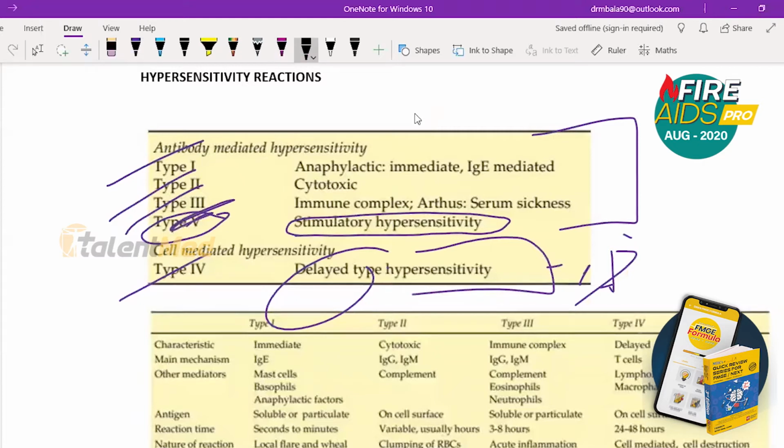This point is very essential. Note these points. Type 1 is anaphylactic or immediate. Type 2 is cytotoxic, killing the cells. Type 3 is immune complex, type 4 is delayed type.